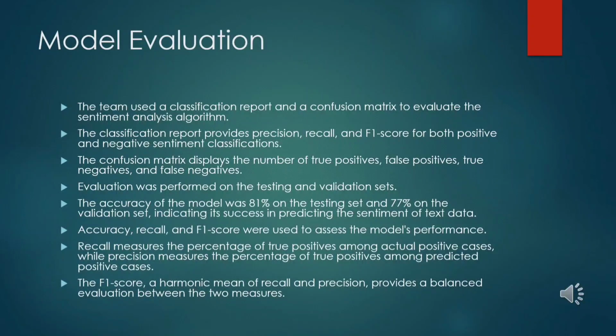In addition to accuracy, recall and F1 score were used to evaluate the model's performance. Recall mainly focuses on the model's ability to identify positive sentiment correctly among all the positive cases. A high recall indicates that the model is effective in capturing all the positive sentiment scenarios. The F1 score also provides a balanced evaluation between precision and recall, ensuring the model performs well on both positive and negative sentiments.